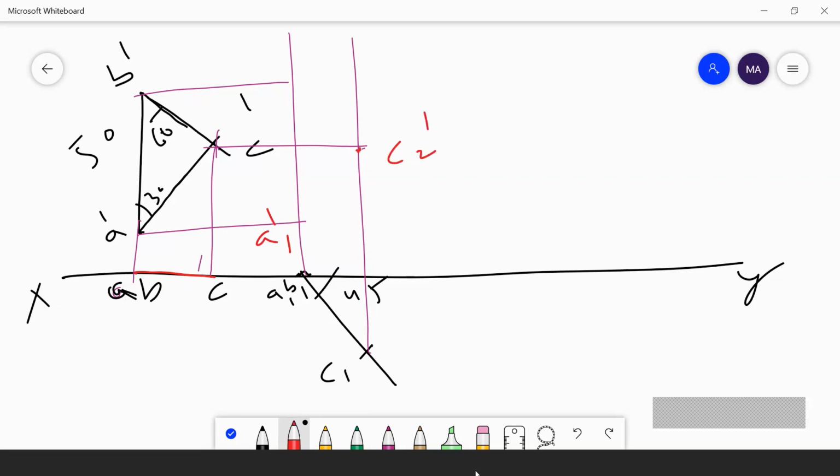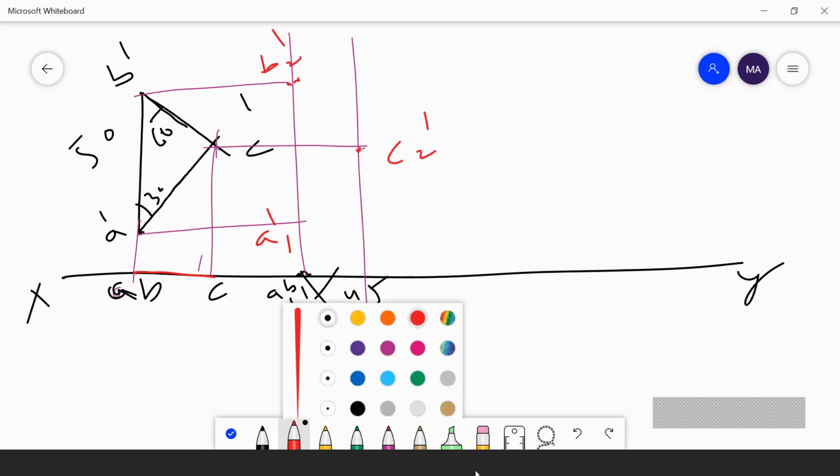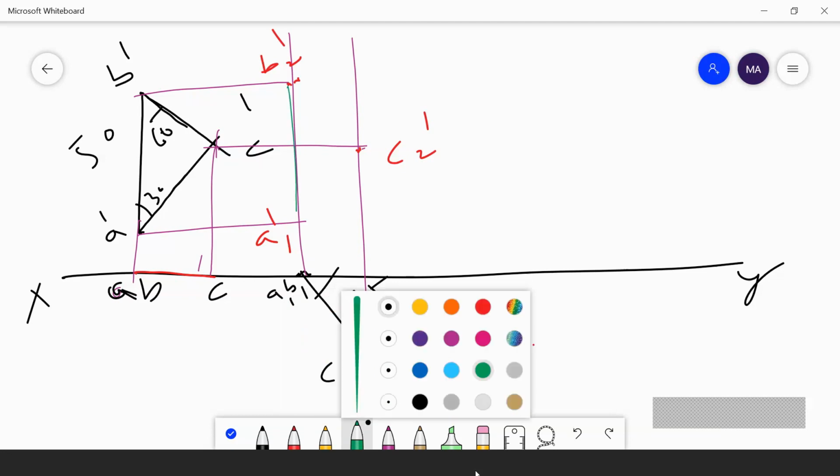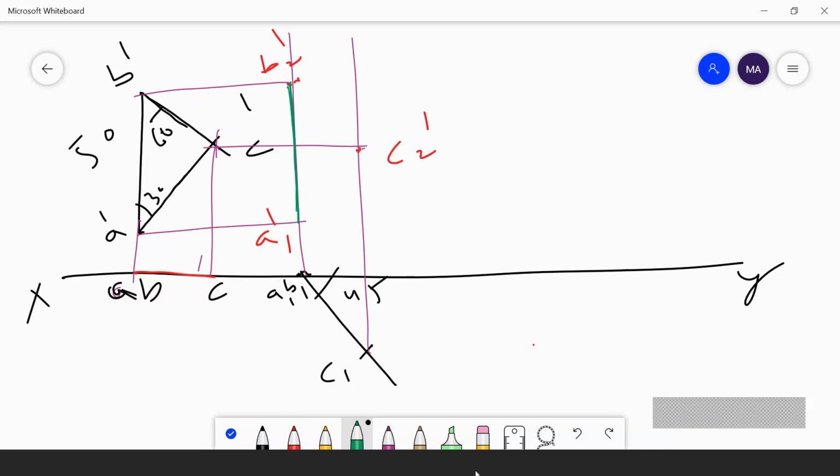I am projecting B up to B; here I will get B dash. Then I am joining all these points. Here I will get the top front view. Understand? Then he has given another inclination. What is he saying?